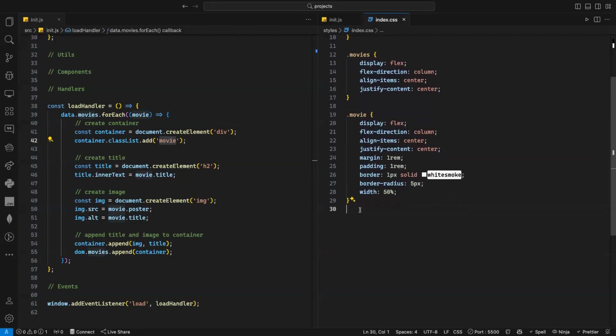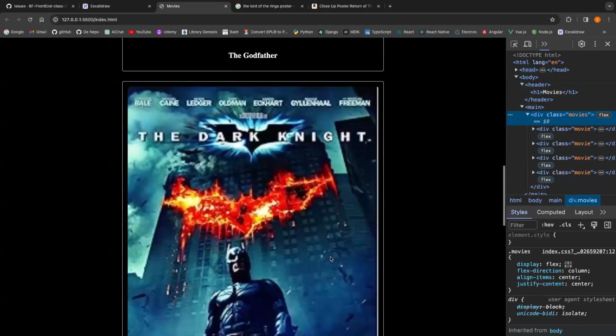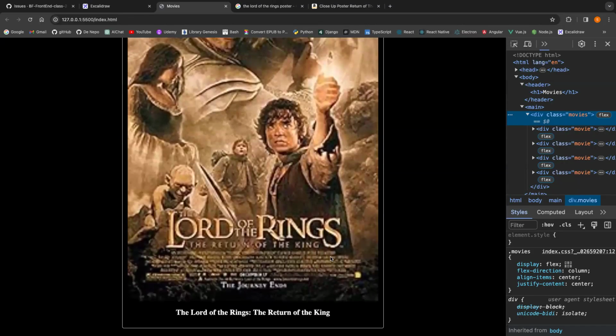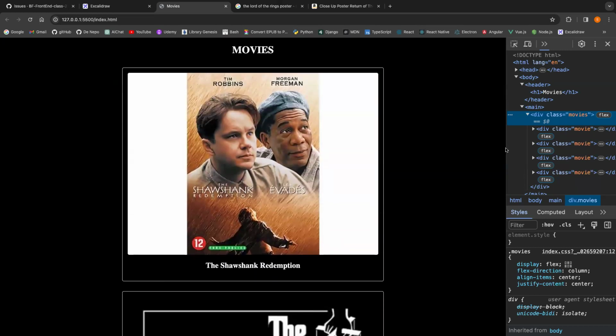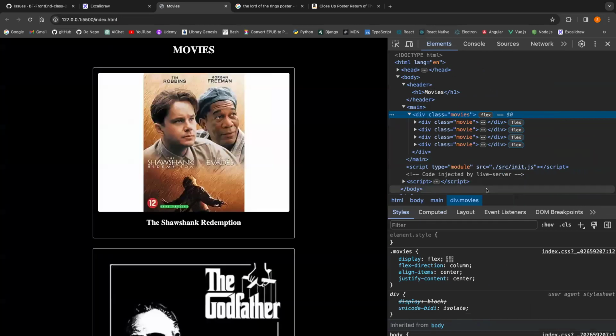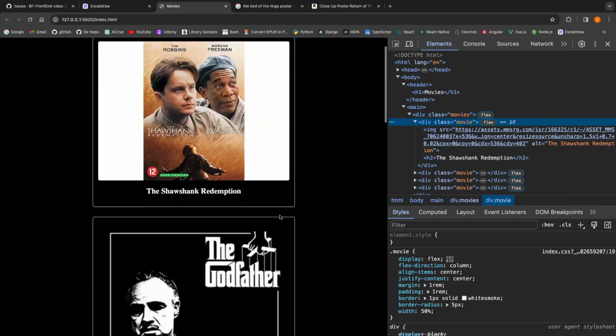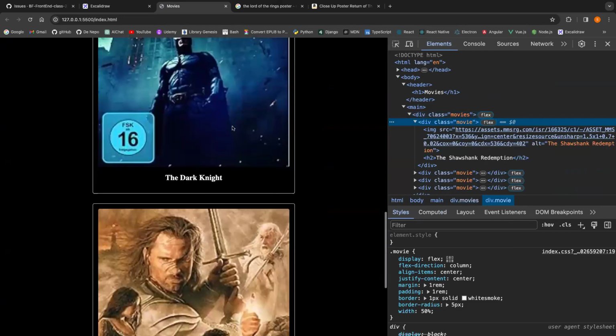And maybe I can fix the image even. It will not be a good idea, but I can just fix the image width so all of them will be the same. So I can just say dot movie image like that. The width, I want it to be 100%, height auto. Let's see if that's working. As you can see, now all the images are a little bit disturbed. So what I can do is make it a little bit smaller, because they are a little bit big. And not all images have the same quality. As you can see, this one is a little bit bad.